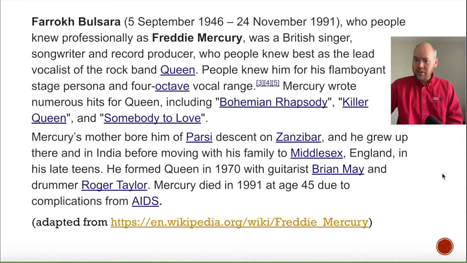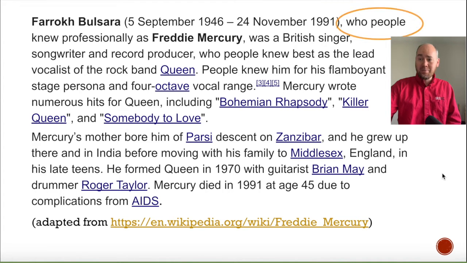Okay. So, yeah. It's a little weird that they keep saying people, right? People knew him. Who are these people? And then, okay, let's just go to the next paragraph. Mercury's mother bore him of Parsi descent on Zanzibar. That's really weird. Mercury's mother bore him. So we're learning about his mother now, and I guess she went to the hospital and had a baby whose name was Freddie Mercury, right? This is weird. So this is not what the actual article looks like.